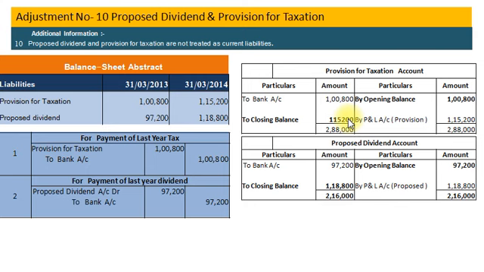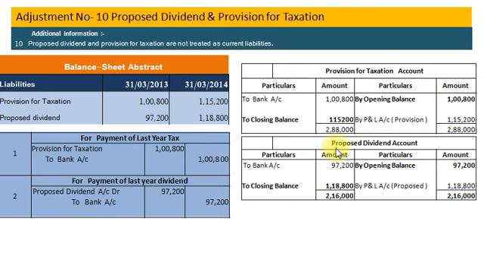1,15,200 and there is no adjustment information, so we will assume that opening balance paid during the current year 2013-14 and our accounting entry will be provision for tax account debit to bank account 1,800 and posting provision for tax account debit side to bank account 1,800. And now by closing provision for tax account we will get balancing figure rupees 1,15,200 on credit side. This will be treated as provision during the year and our entry will be profit and loss account debit to provision for tax account.